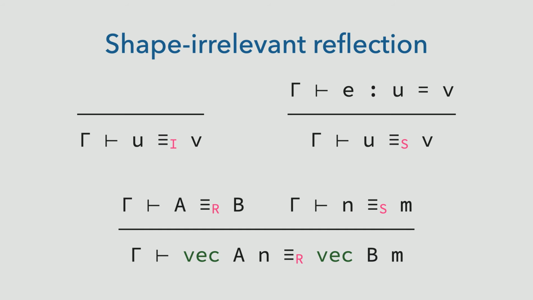The specific conversion will stem from uses of conversion on relevant terms, which I write with an R subscript. For instance, the congruence rule for vector types will ask that the length indices are convertible as shape-irrelevant subterms. That means we can use reflection for them, as in the ref example before.